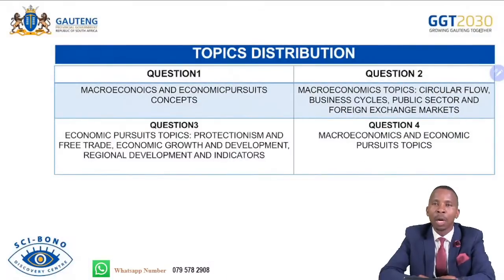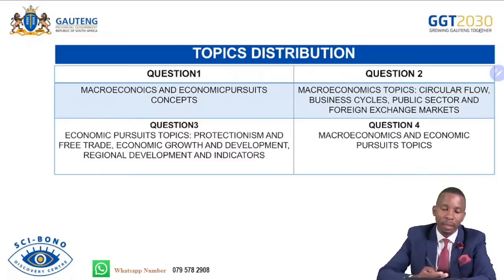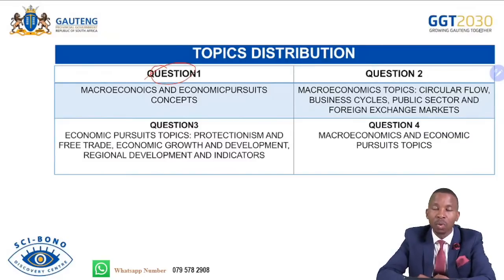This slide is all about topics distribution across paper 1 content. We have question 1, which is our section A. It combines both the macroeconomics topics and economic pursuits topics. You have your question 2. Question 2 consists of the circular flow, topic number 1, which is the macroeconomics, business cycles, public sector, and the foreign exchange markets. These are the topics that we need to master if you want to answer question 2.